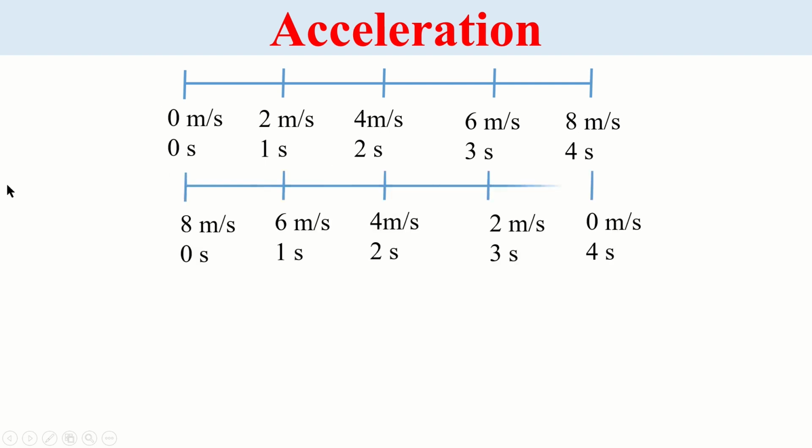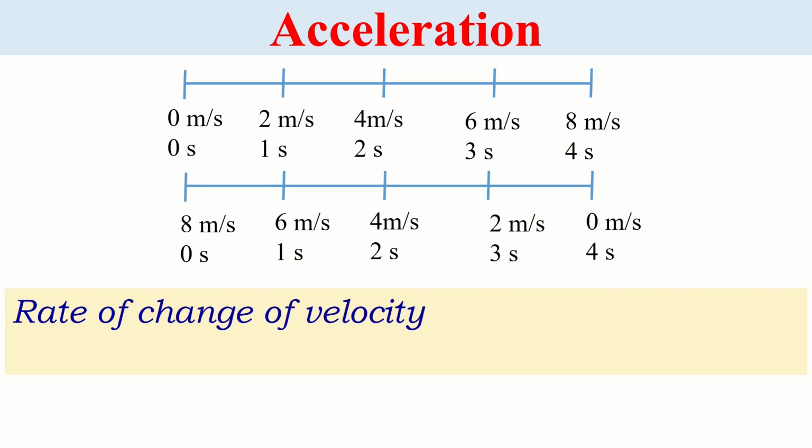Just opposite of this, if a body moves in another fashion like this, 8 meters per second is the initial velocity. After 1 second, 6 meters per second. Another 1 second, 4 meters per second. This way, every second, if the velocity of a body goes on decreasing, then the body is said to be moving with acceleration. It means if the velocity of a body keeps on changing, then the body is said to be moving with acceleration, whether the velocity is increasing or decreasing. If a body is moving in such a way that every second its velocity increases or decreases, then the body is said to be moving with acceleration.